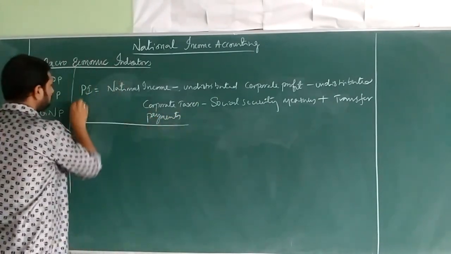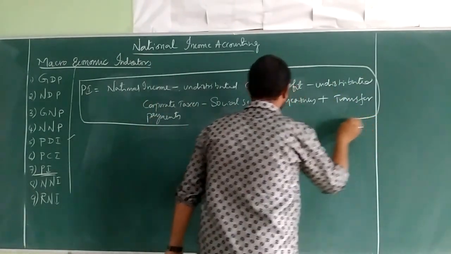So this is the actual formula which we apply in connection with the calculation of personal income.